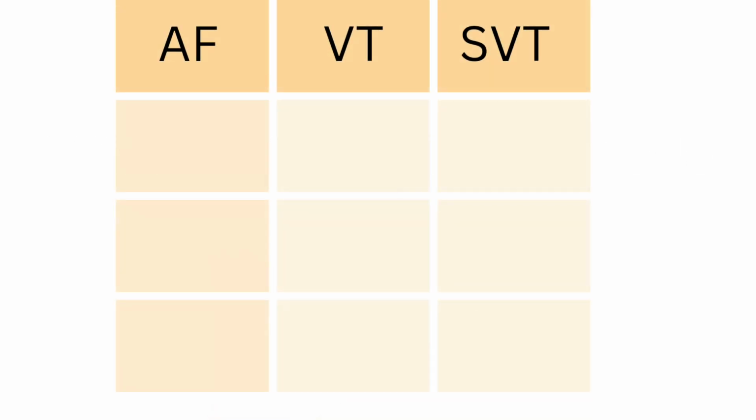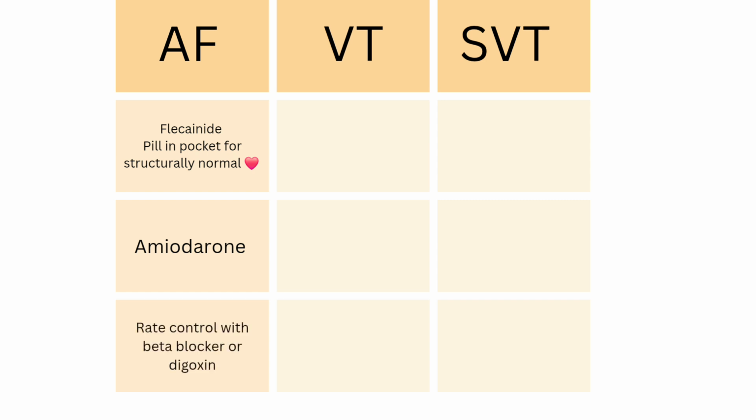We'll put out a table here. For sinus brady and sinus tachy, the sinus arrhythmias are usually physiological, but they can be pathological also. Now coming to AF, in a structurally normal heart, go for the flecainide pill-in-pocket approach. If it's a short duration AF, you can give amiodarone in a structurally abnormal heart. If it's a chronic AF and rhythm control is not possible, go for rate control with bisoprolol. If there is contraindication, use digoxin.